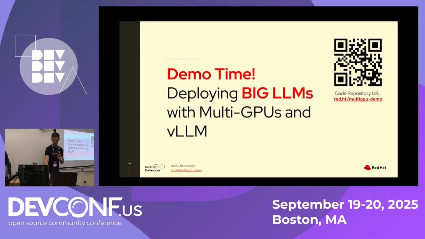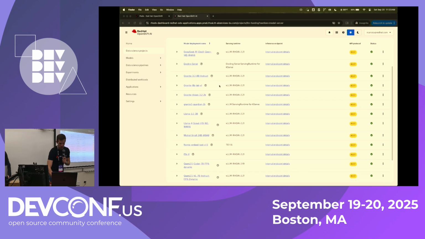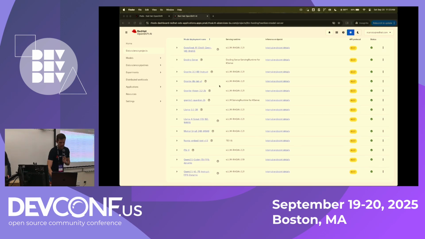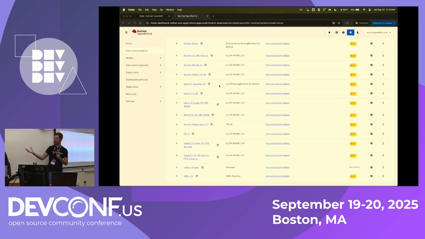And now we can see one thing around our models, because we have models as a service. For example, we want to run our models and share them among the different Red Hatters internally, so we wanted to deploy this.